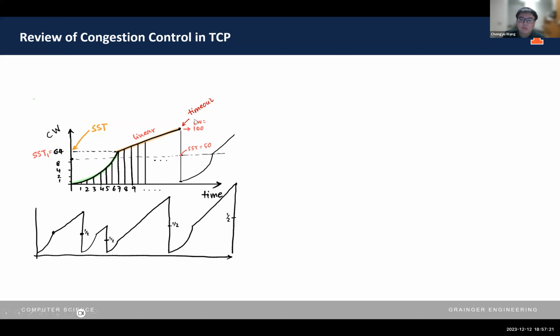There are several problems in this congestion control mechanism. First, throughput is low in this network. The bandwidth is wasted. We can see at this point, the packet is dropped, so the bandwidth is wasted, and the congestion window becomes one, then keeps increasing.